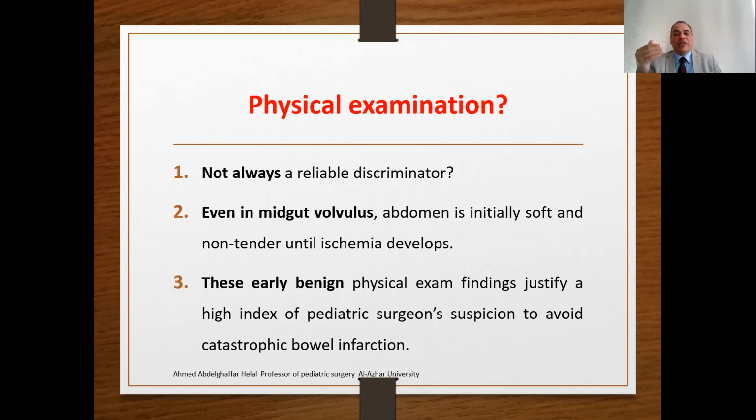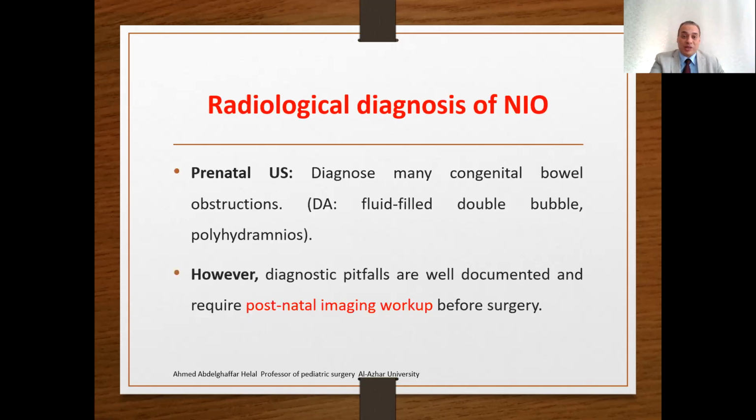The physical examination of the newborn is also not always a reliable discriminator. Even in mid-gut volvulus, the abdomen is initially soft and not tender until ischemia develops. This early benign physical examination justifies a high index of suspicion by the pediatric surgeon to avoid catastrophic bowel infarction. So it is very important for the pediatric surgeon to be alert in excluding mid-gut volvulus and malrotation in babies with neonatal intestinal obstruction.